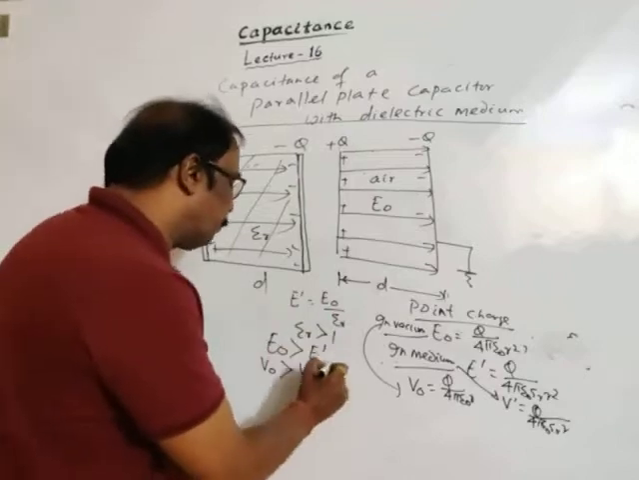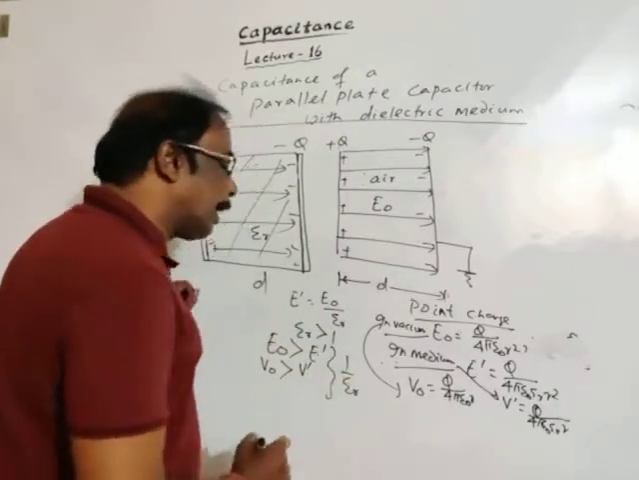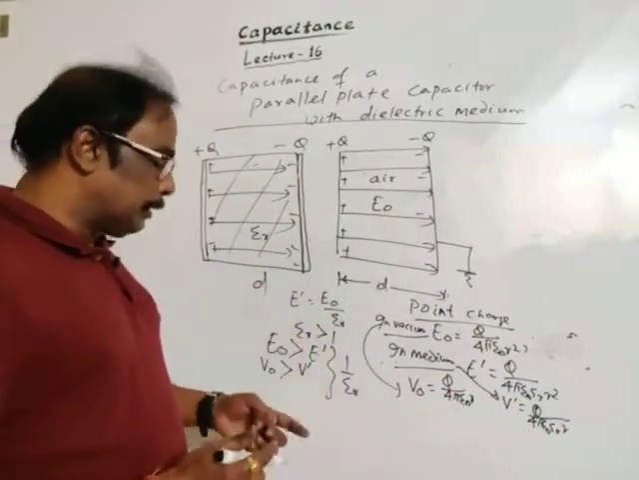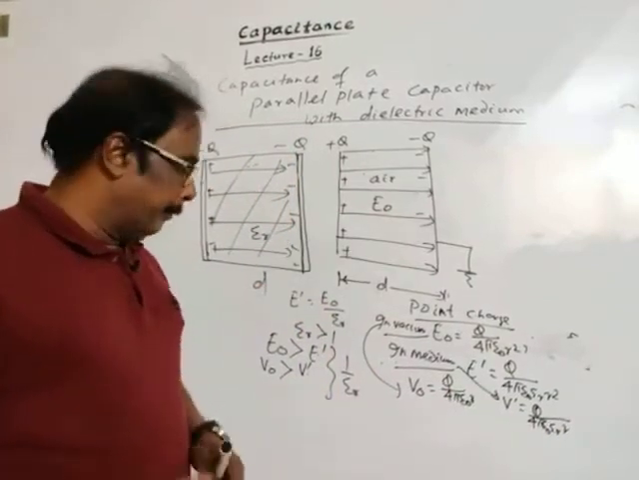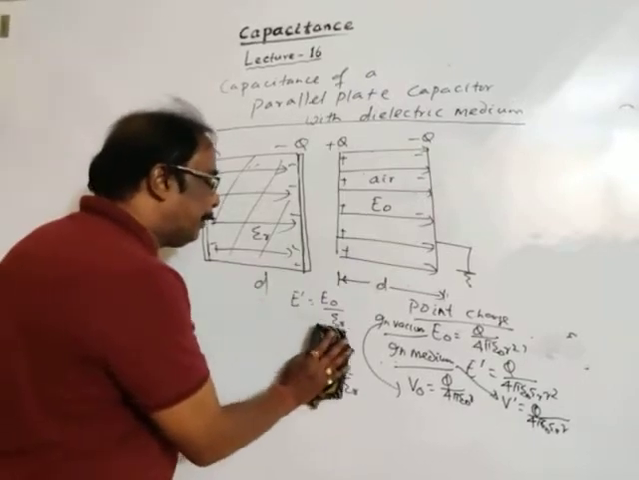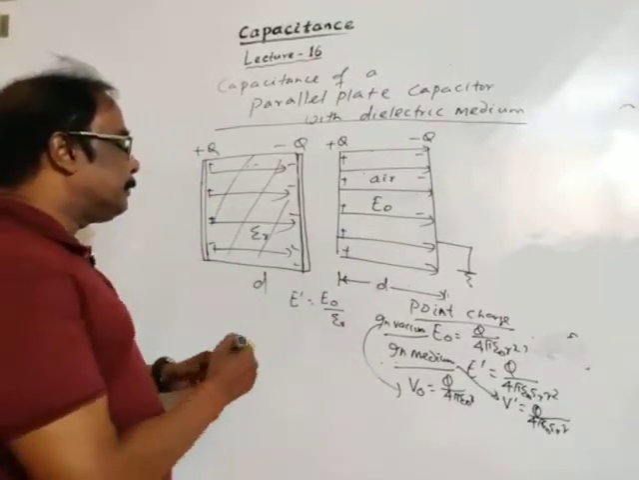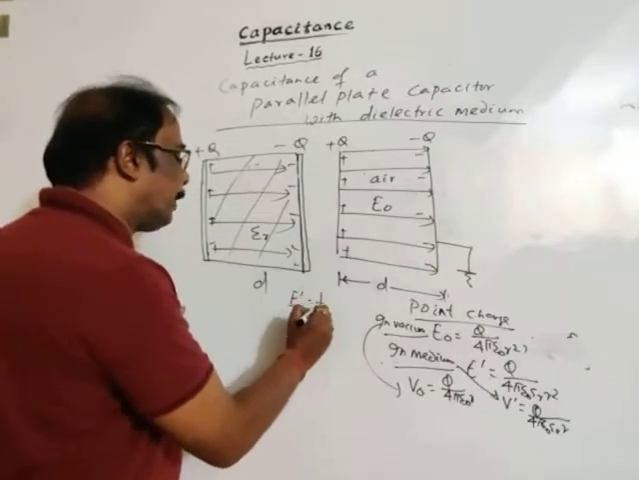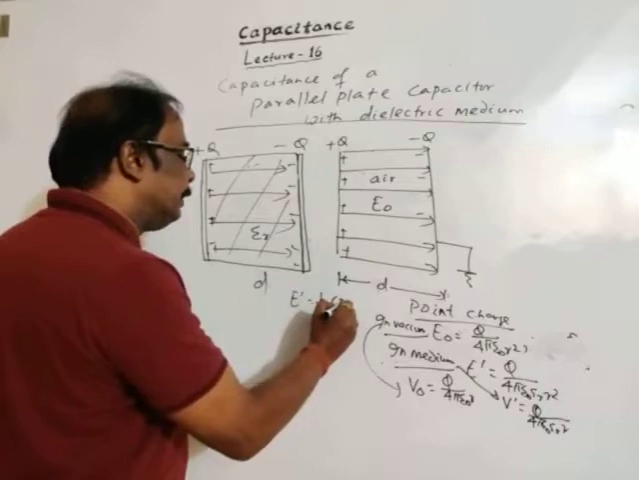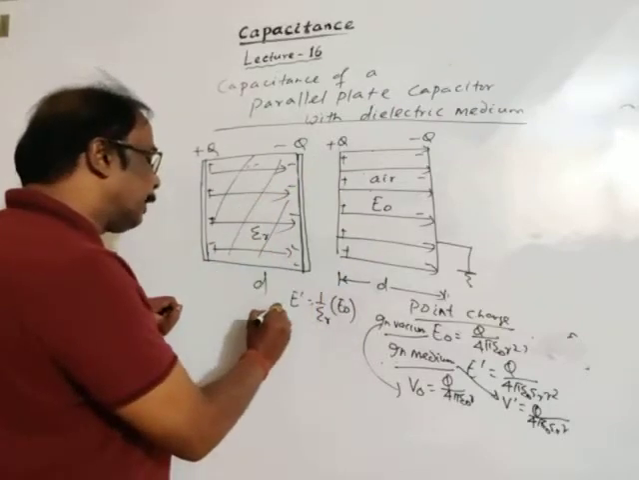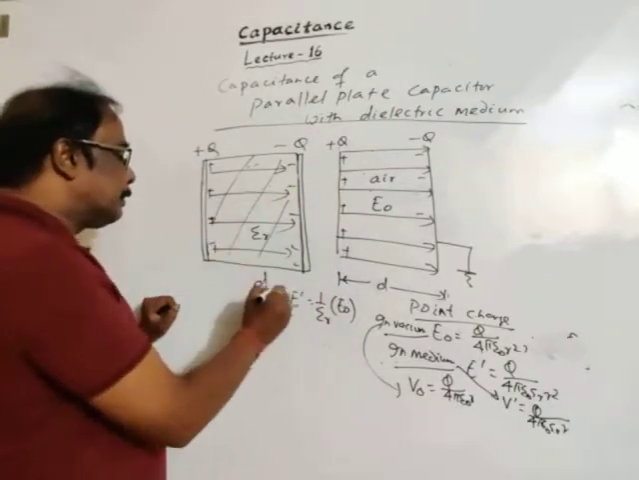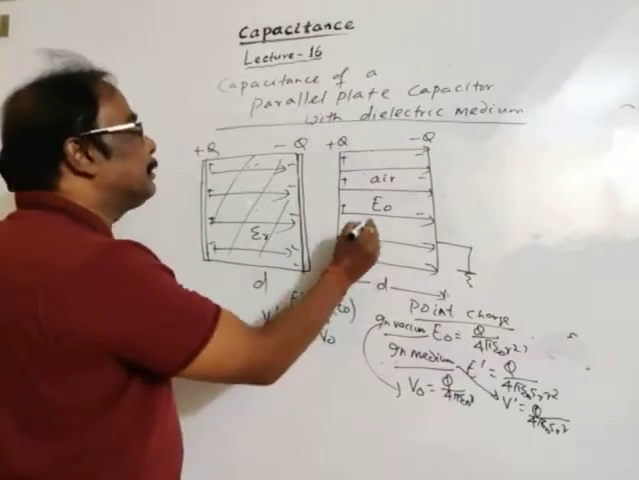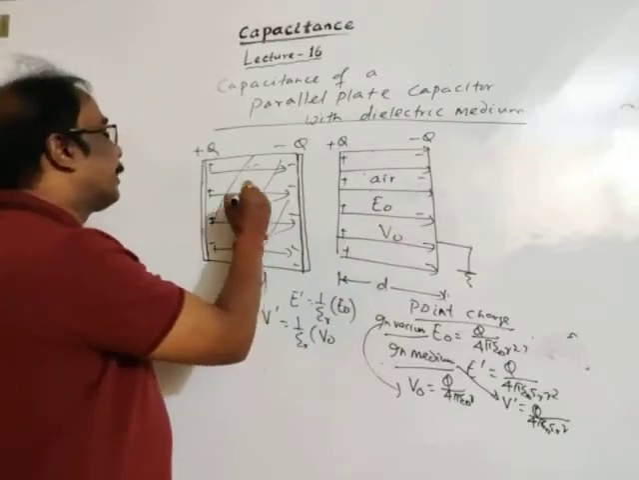How much? 1 by epsilon r times. Electric field or potential decreases 1 by epsilon r times. So if here the electric field in the dielectric medium is epsilon naught divided by epsilon r, or we may write 1 by epsilon r times the electric field in air or vacuum. Similarly, the potential difference in this dielectric medium is 1 by epsilon r times the potential difference in air or vacuum.